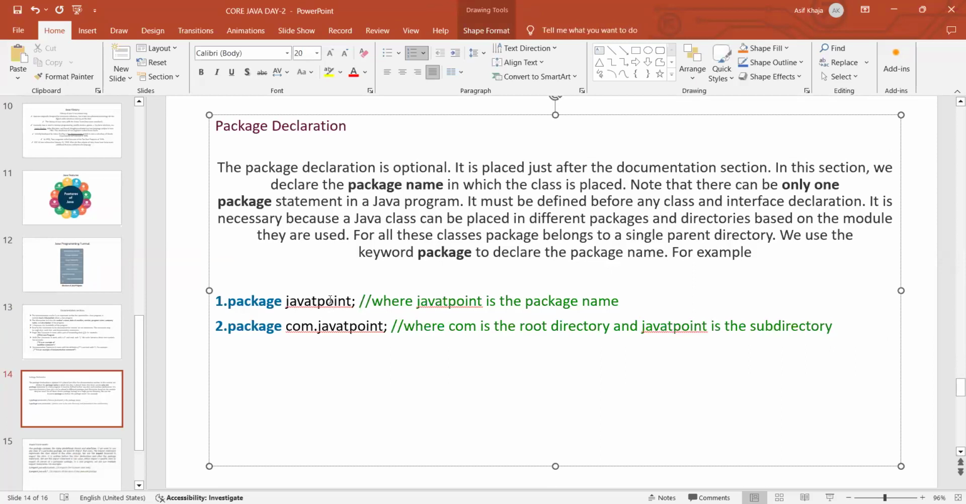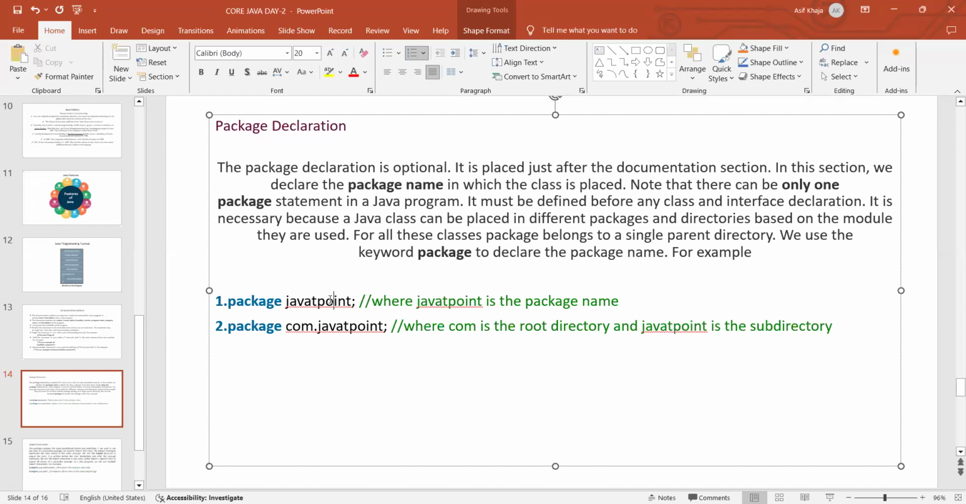Now, the second statement is called package declaration. The package declaration is optional. This is also not mandatory. It is placed just after the documentation section. After the documentation section, you define this package declaration, and we declare it with the help of the package name.